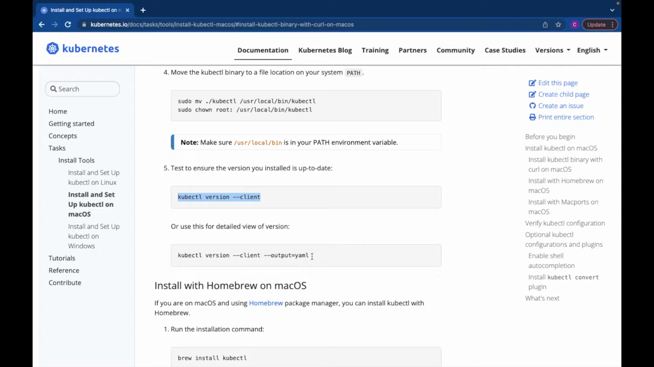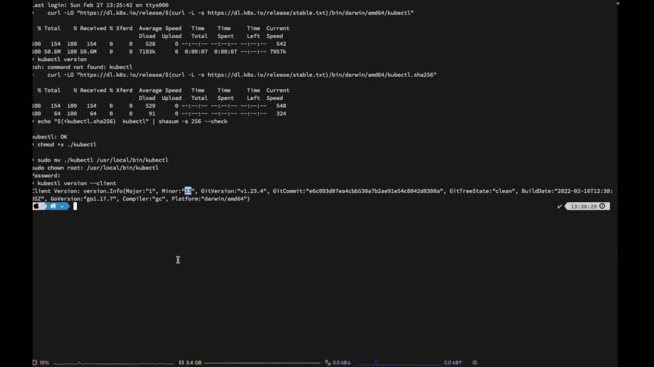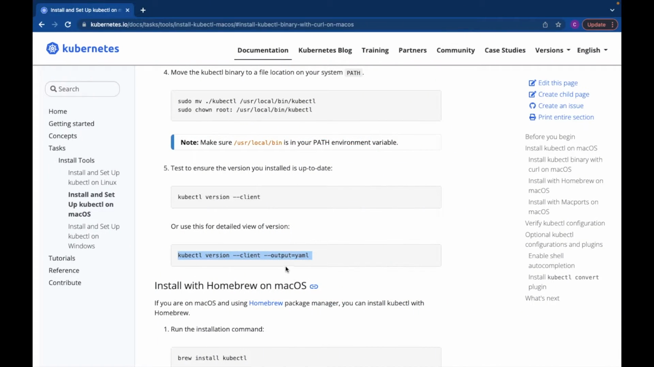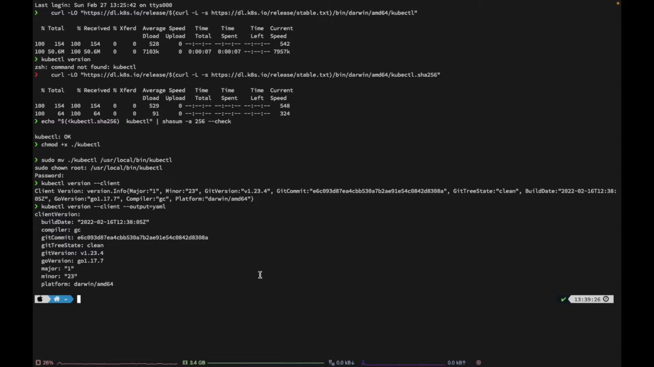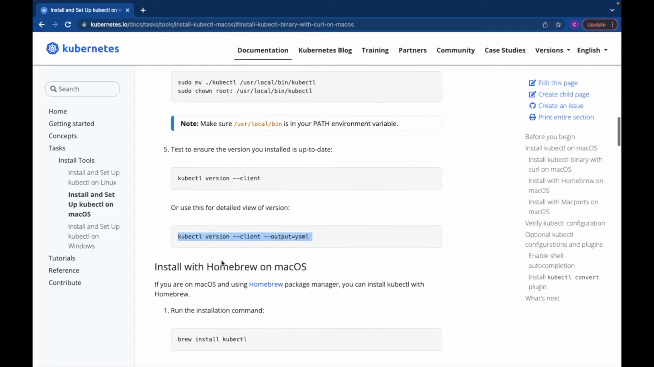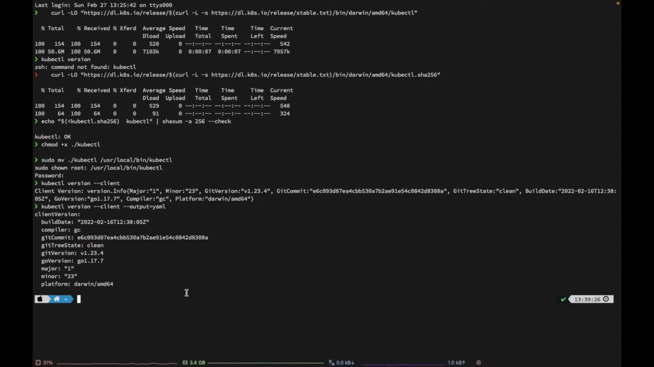If you want to use the detailed view of the version with multiple details, you can copy the command kubectl version --client --output=yaml. It will give the same output in YAML format. You can see the same details that we got earlier in JSON format, now in YAML format. Okay, no problem.